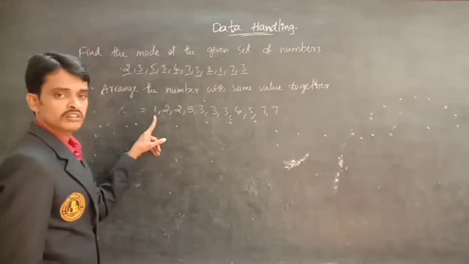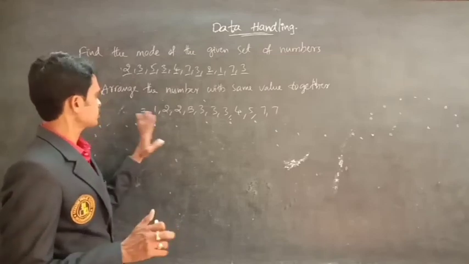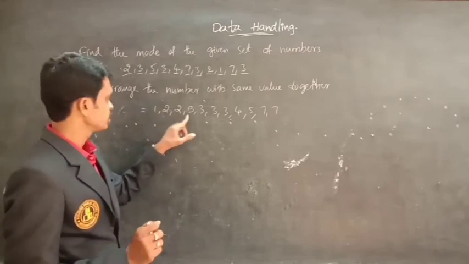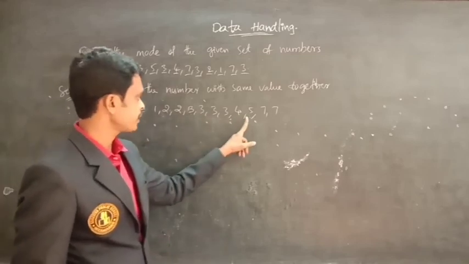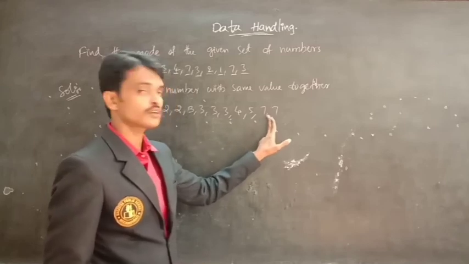So here 1 does not repeat. 2 is repeated 2 times. 3 is repeated 4 times. 4 not repeated. 5 also not repeated. 7 is repeated 2 times.